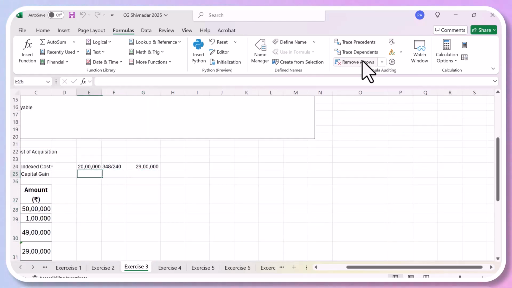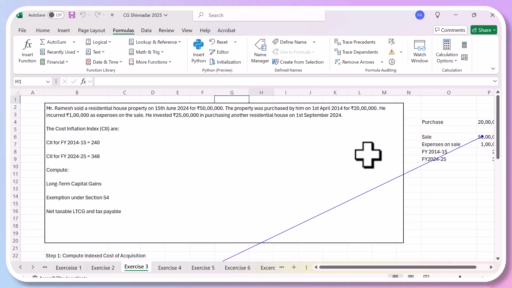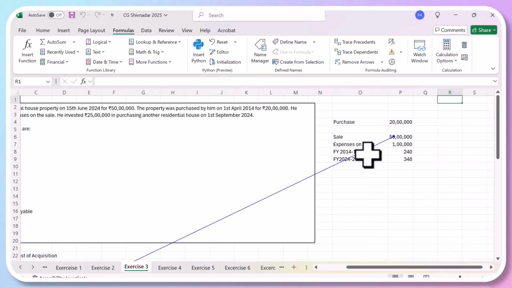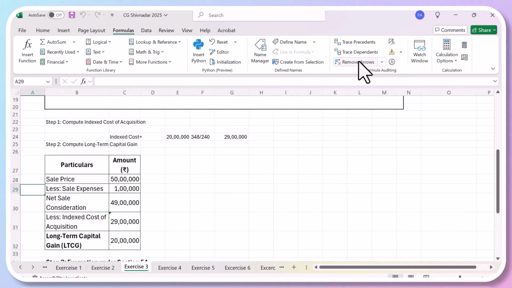Okay. Now let's compute his income. So we use the proforma. Sell price is 50 lakhs. Okay. Which is given in the question here. This is the selling price at which he sold the house. Okay. Which is given in the question here. So then, see, everything is linked. So you can always make some changes and understand the nitty gritty of this. So selling expense is 1 lakh.